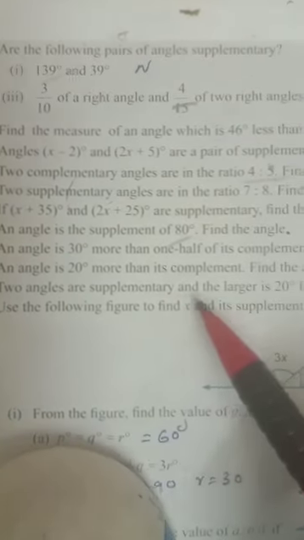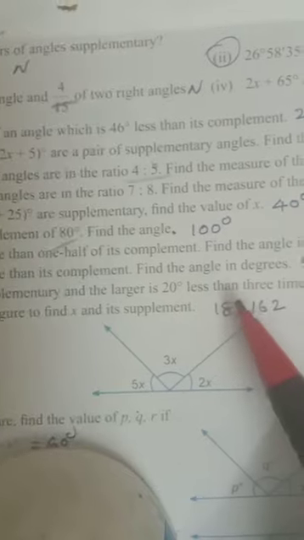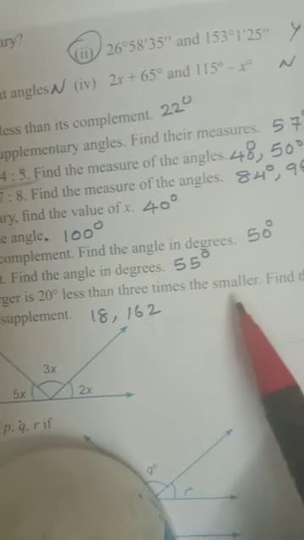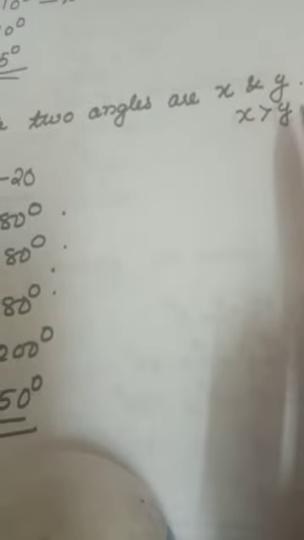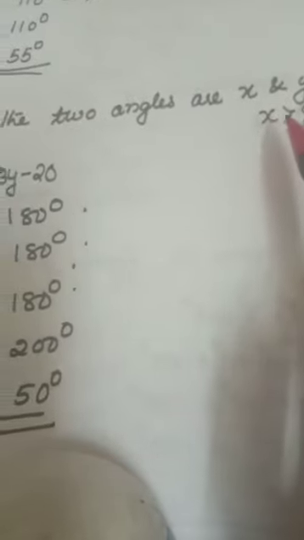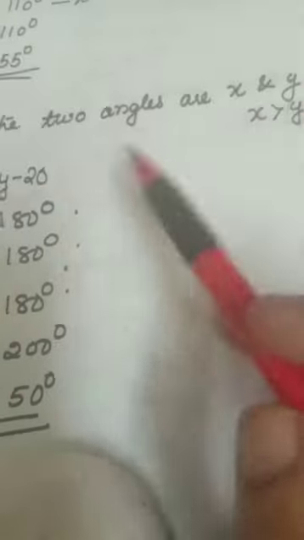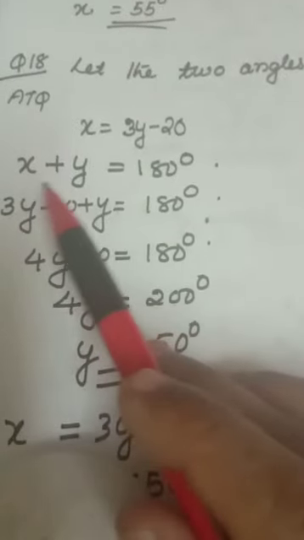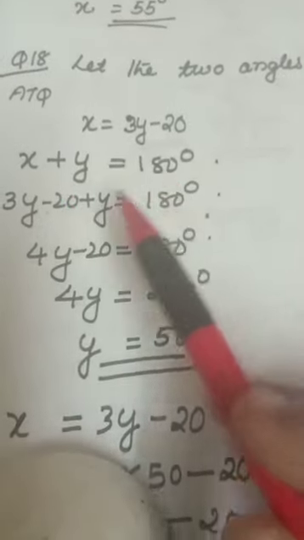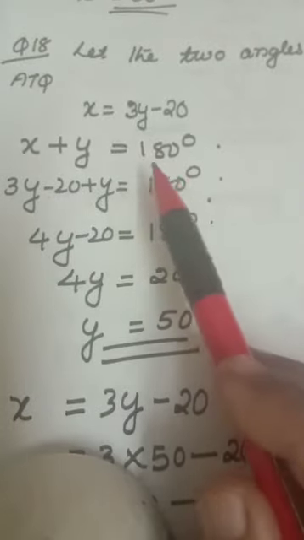Two angles are supplementary and the larger is 20 degree less than 3 times the smaller. Find the angles. Let the two angles be x and y. x is greater than y, x is the bigger angle, y is the smaller angle. According to the question, bigger angle equal to 20 less than 3 times the smaller angle. When you add two angles you get 180 degree, that is the supplementary angles.